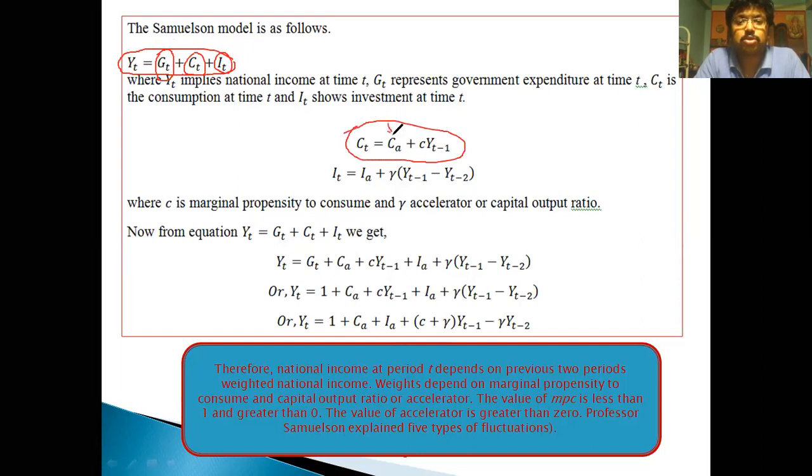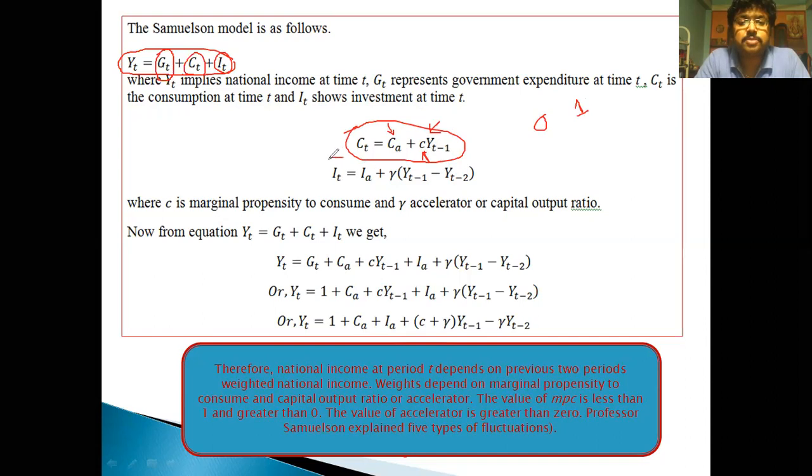One is autonomous consumption, and the other part depends on the previous period income. C is the marginal propensity to consume, and its value lies between 0 and 1, because marginal propensity to consume and marginal propensity to save add up to 1. So this is the consumption function.